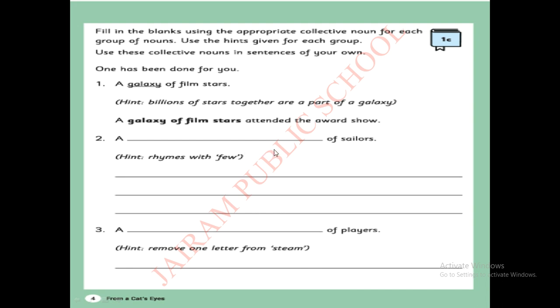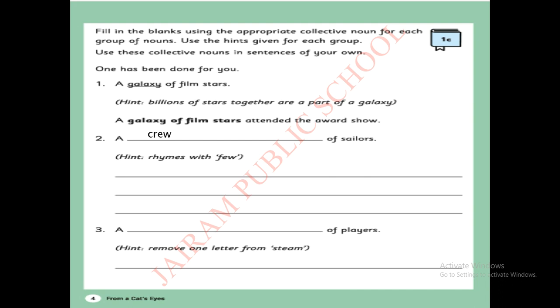Now, a dash of sailors. Do you know who are sailors, children? Yes. A sailor is a person who works on a ship. Okay. So what hint they have given here? Rhymes with few. So what is a rhyming word for few? Very good. Crew.